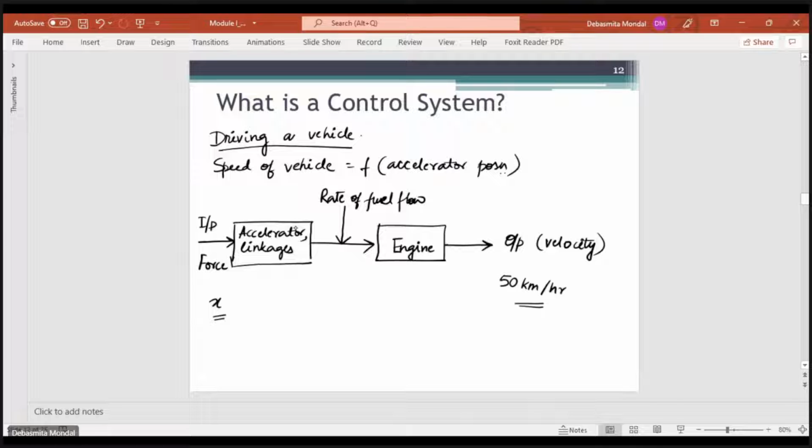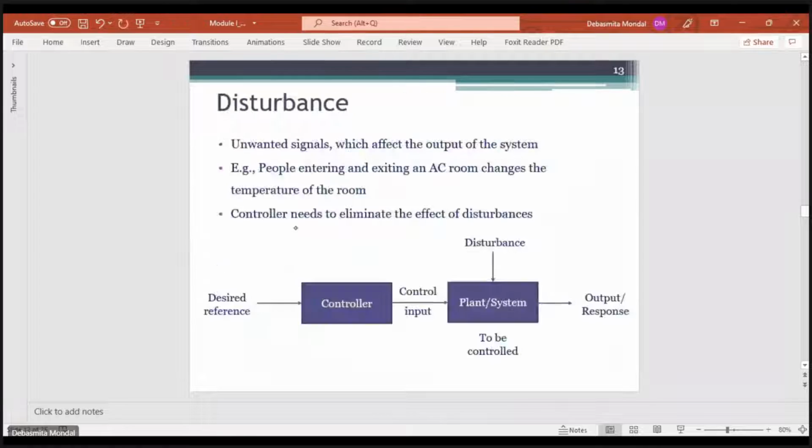So disturbance is basically defined as unwanted signals which affect the output of the system in an undesired way. Other than this vehicle, let us take an example of an air conditioner in a room. Let's say there are 10 people in the room, the AC is turned on, and the room temperature is maintained at, let's say, 24 degrees centigrade.